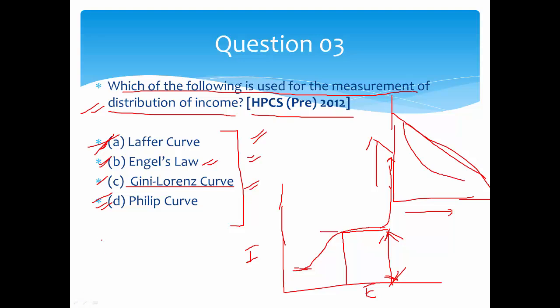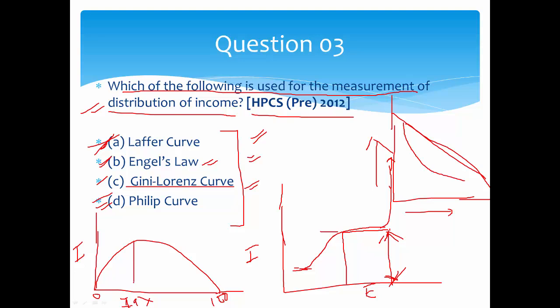The Laffer curve, what is it? It shows the relationship between the taxation percentage and government income. When the tax rate is 0%, the income of the government will be 0. So let's say this is the tax rate and this is income. This is 0% and this is 100%. At a 100% rate, the tax collected is also 0, because no one will pay, since whatever they earn they would have to pay. And at 0%, the government also gets nothing because there is no tax.